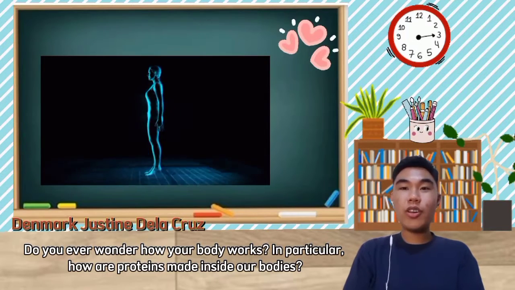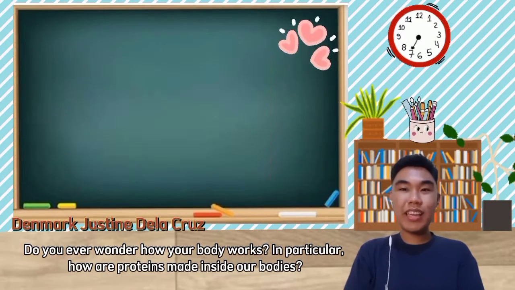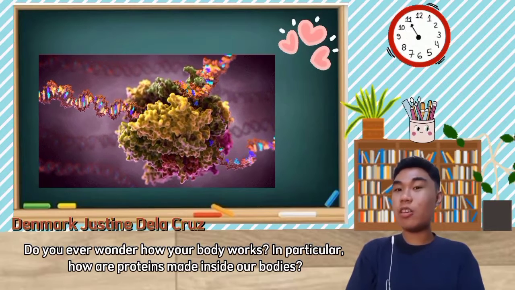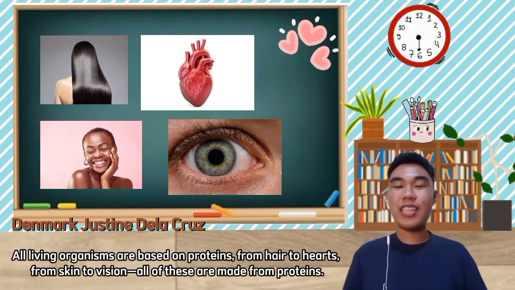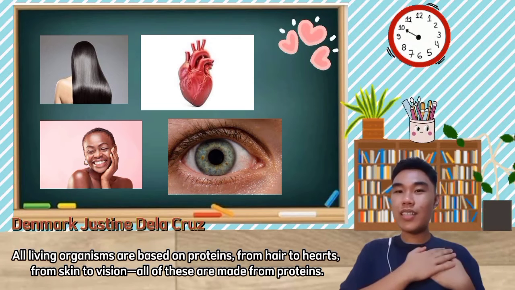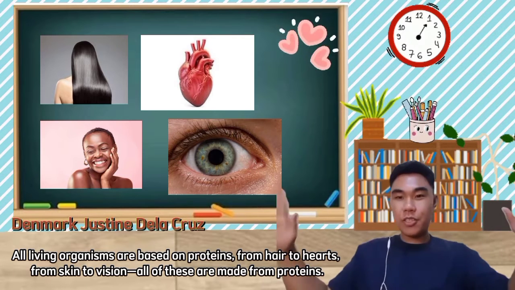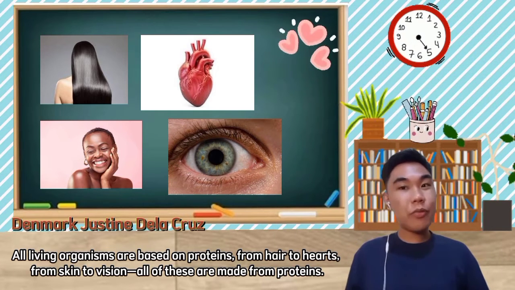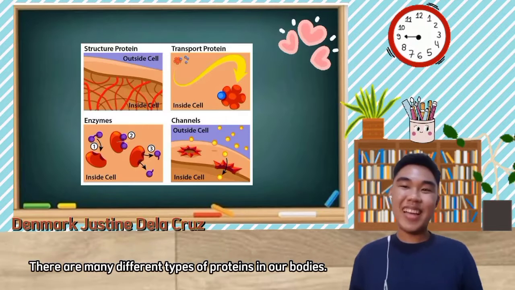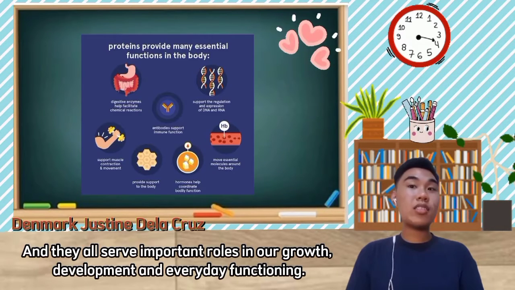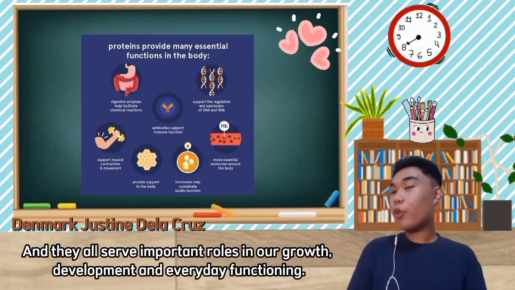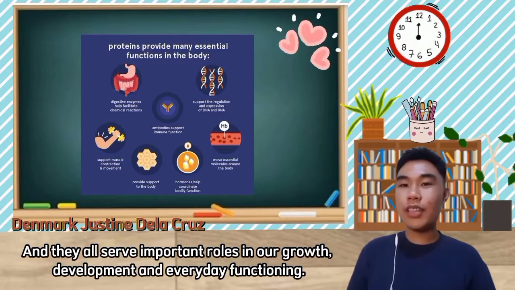Do you ever wonder how our body works? In particular, how are proteins made inside our bodies? All living organisms are based on proteins, from hair to hearts, from skin to vision. All of these are made from proteins. And yes, there are many different types of proteins in our bodies, and they all serve different important roles in our growth, development, and everyday functioning.